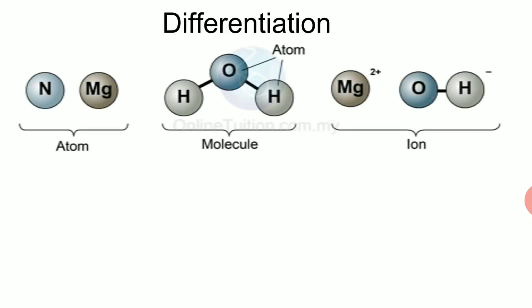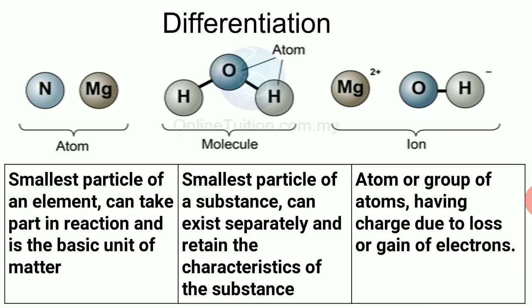Let us differentiate these three: atom, molecule, and ion. Now, an atom is the smallest particle of an element, a molecule is the smallest particle of a substance, whereas an atom or group of atoms having charge due to loss or gain of electrons is known as an ion. An atom can take part in reactions and is a basic unit of matter. Molecules exist separately and retain the characteristics of a substance, so they sometimes can take part in chemical reactions.